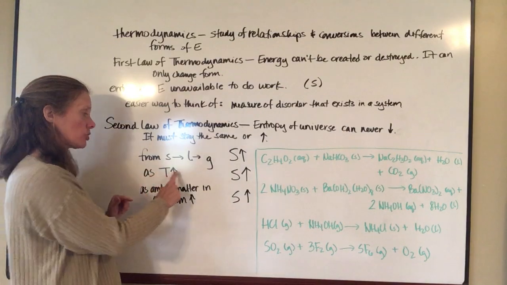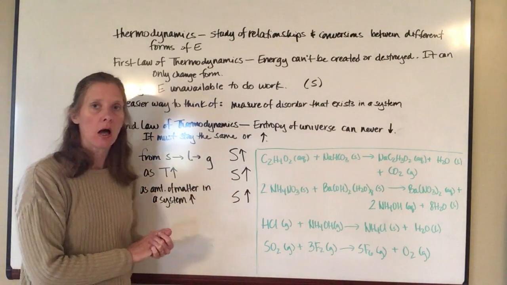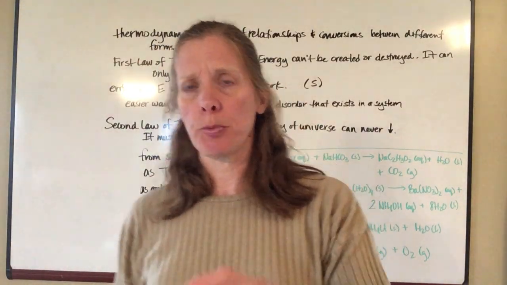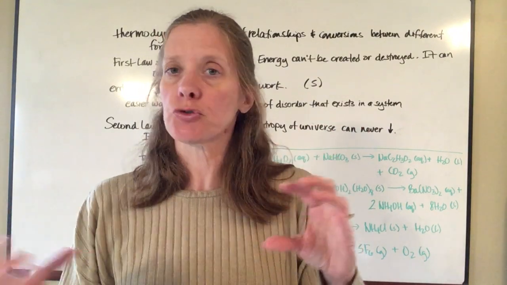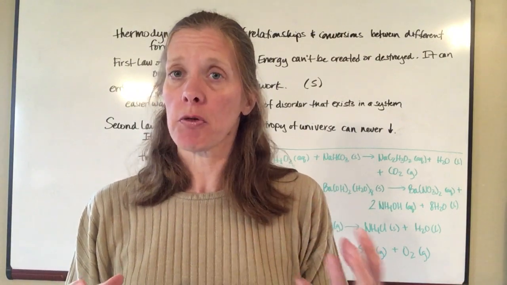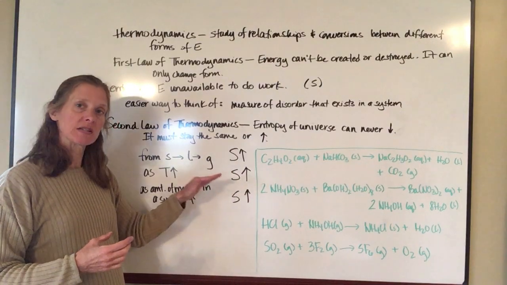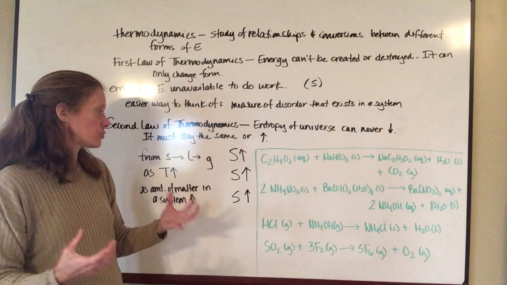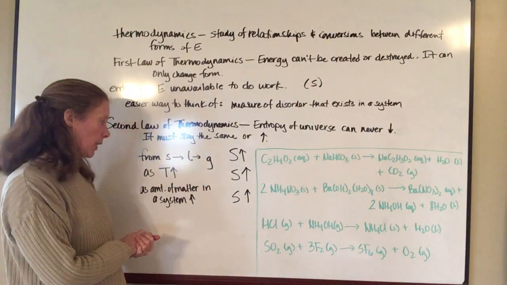Similarly, as temperature goes up, entropy is going to increase as well. So again, think about the experiment that you did where you put food coloring in warm water and in cold water. You saw that the particles were moving a lot more in the warm water because the food coloring got mixed up a lot more quickly. So there's more disorder in a system when the particles are moving around a whole lot more. It's just a whole lot more disorganized. So as temperature goes up, entropy is going to go up.